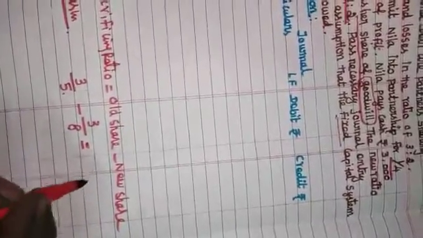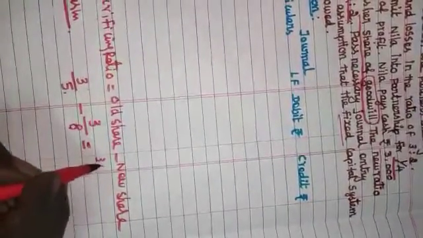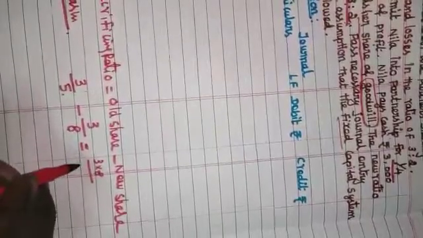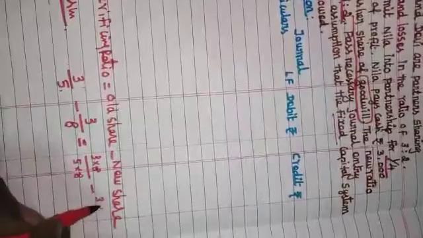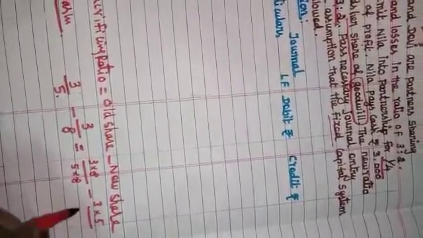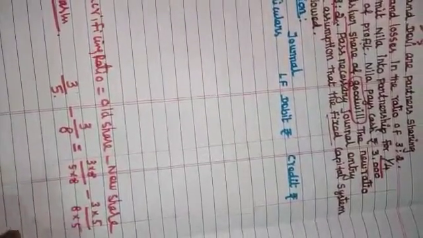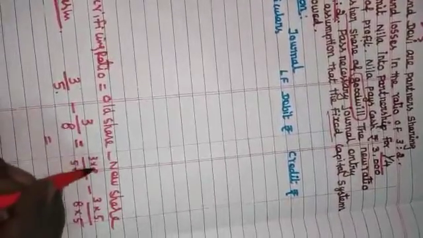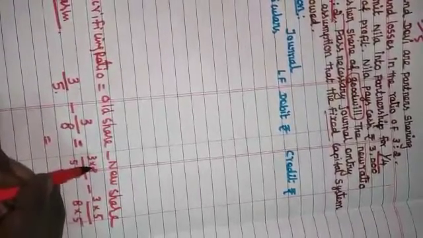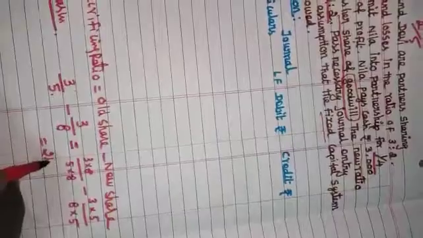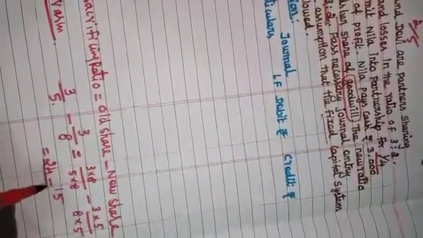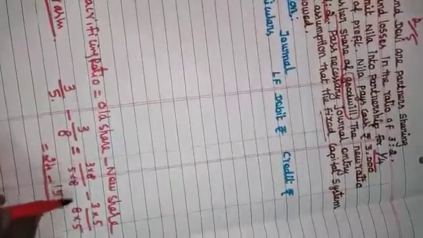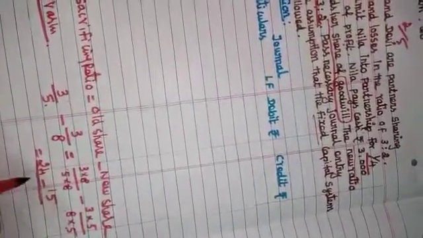Now we have 3 into 8 divided by 5 into 8, minus 3 into 5 divided by 8 into 5. So we get 24 minus 15, with the common denominator, because 8 fives are 40.